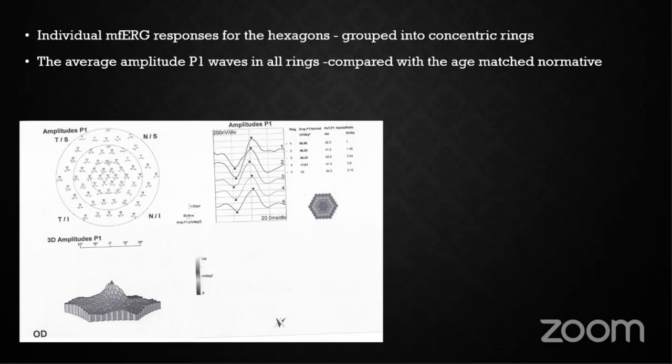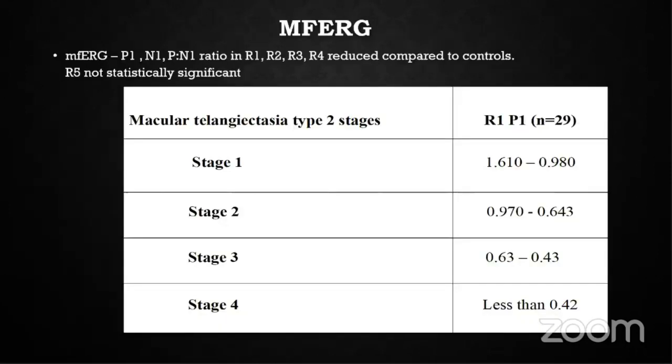The average amplitude of P1 waves was noted in all the rings and compared with age-matched normative controls which we have taken. We calculated the amplitude of P1, N1, and the P1/N1 ratio in all the rings, and found it was significant in all the rings except the outer ring, that is R5.